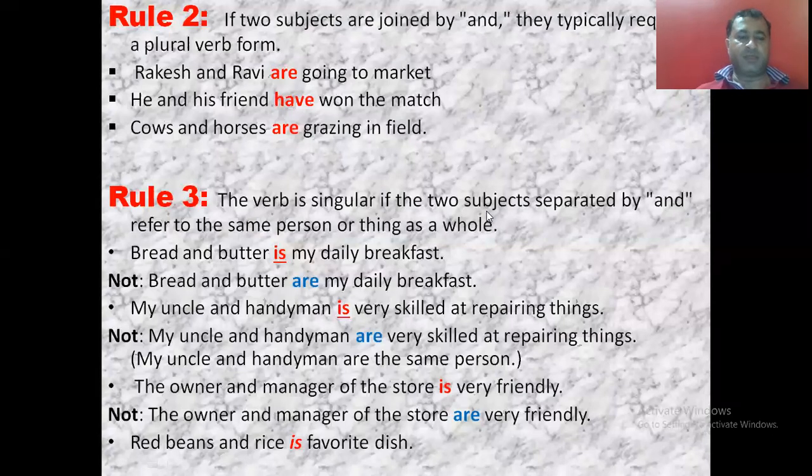Now let's take some examples. Bread and butter is my daily breakfast. Now both bread and butter, they both refer to the same thing, that is my breakfast. So breakfast is singular as they both are specifying the same thing. So we use the singular verb.